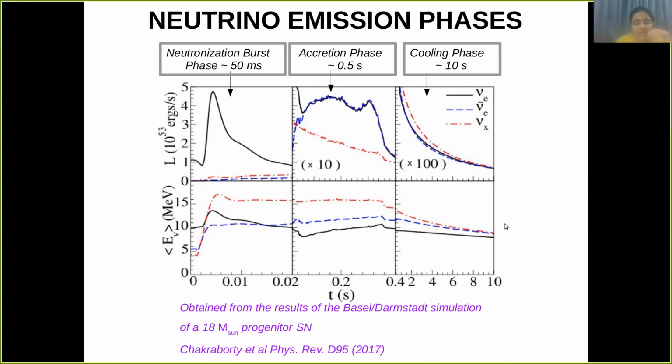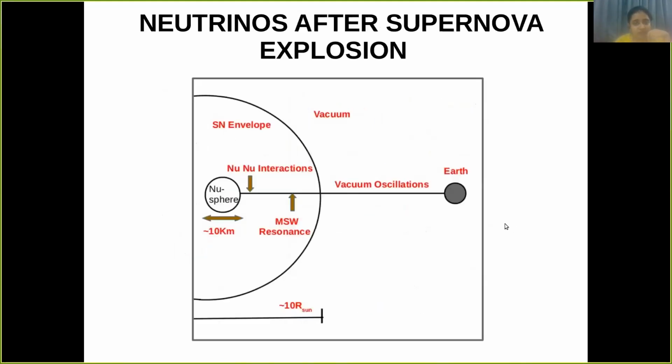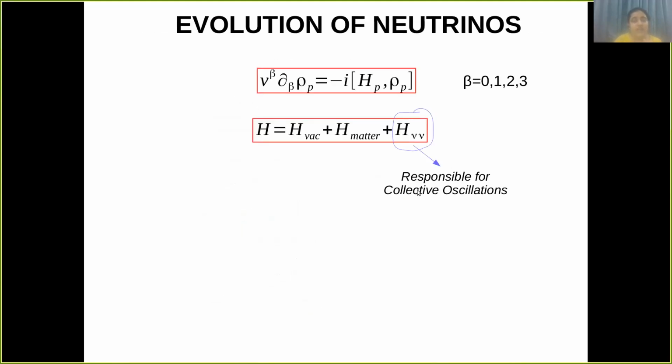Similarly, there is a pattern in the average energy of the three flavors. Now, the neutrinos are emitted from a surface called the neutrinosphere. Near the neutrinosphere, the neutrino density is so high that neutrino-neutrino interactions take place, due to which collective oscillations take place. And then the usual MSW resonance and then the vacuum oscillations take place before the neutrinos reach the Earth. Now, what we are interested in is the evolution of the neutrinos.